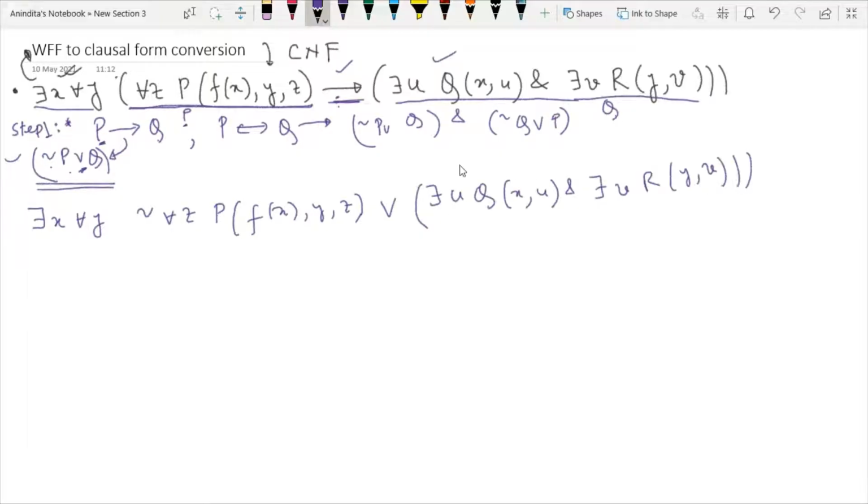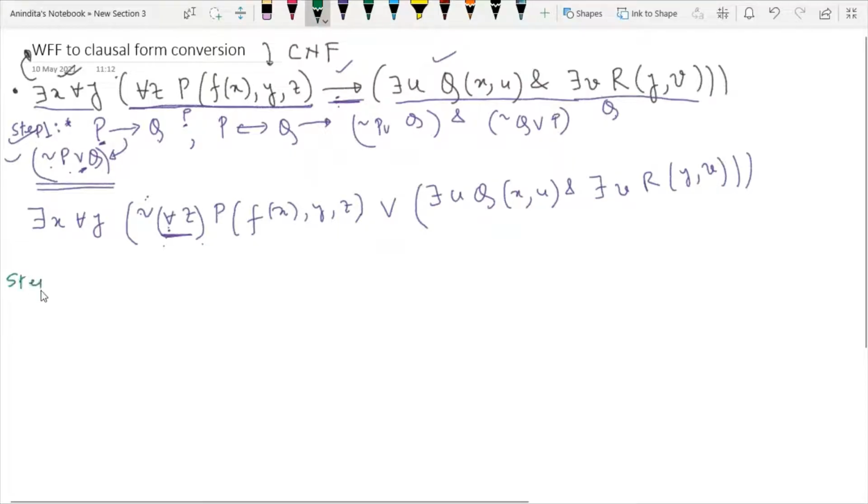Now I have to mention one point. Whenever you have this kind of scenario, you have to use one bracket, because this is your connective and this is your quantifier. So you have to use one bracket in between, and you can use this bracket also. So this is your one part. So step number 1 is over.